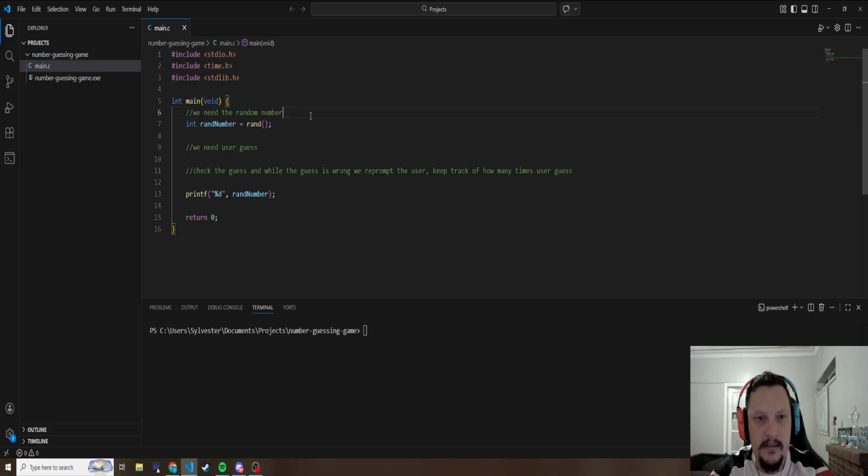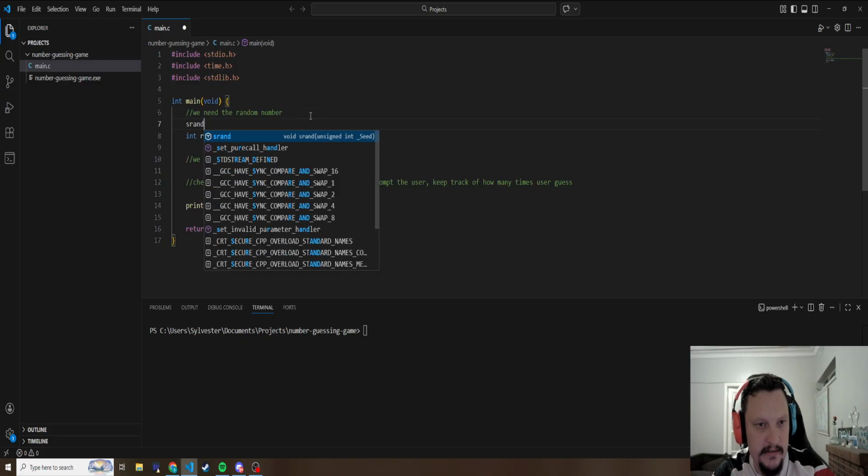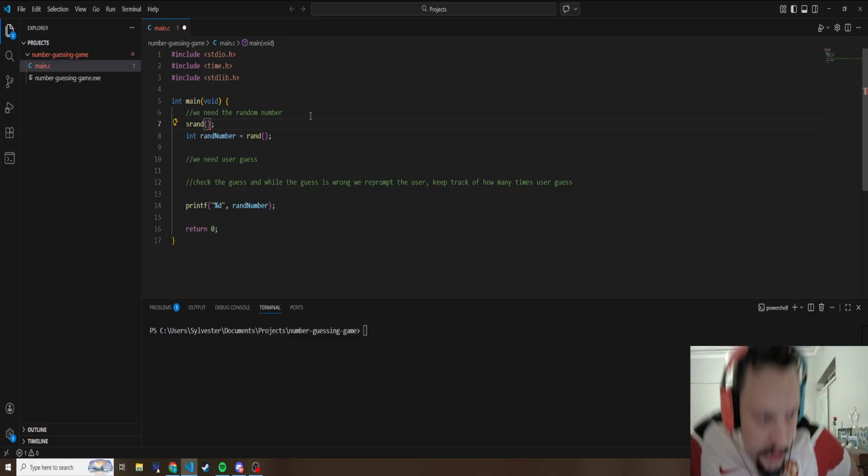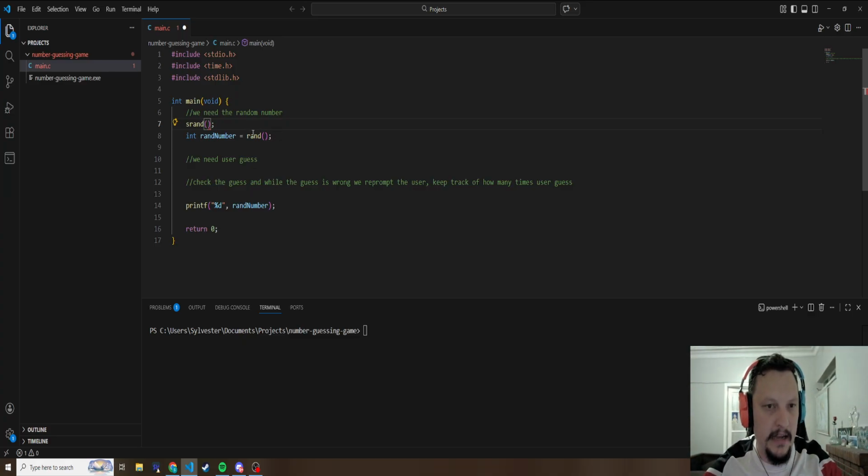So the reason for that is there's this thing called srand. I hope I explain this correctly, but this initializes the rand function and you give it a seed. So let's say you make the seed 10. It's going to generate the same random numbers over and over again. If you loop and generate 10 random numbers, and you redo it, it's going to generate the same 10 numbers every time with the seed.